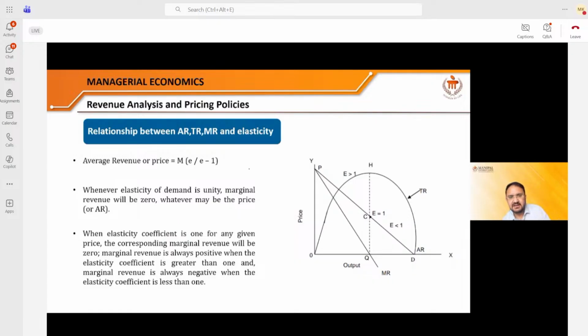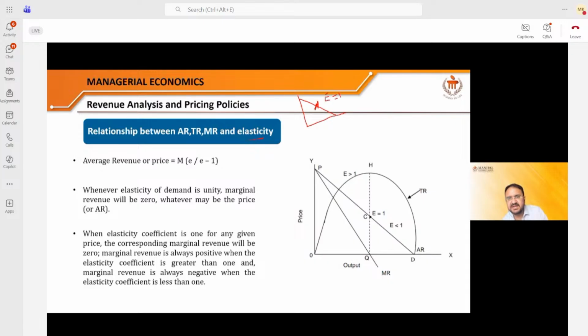And you remember that when we were talking about the price elasticity, there were a few methods we understood, and one of the methods was this simple straight line. At the center point of this straight line, always and always, the price elasticity will be unitary. It is equal to 1.